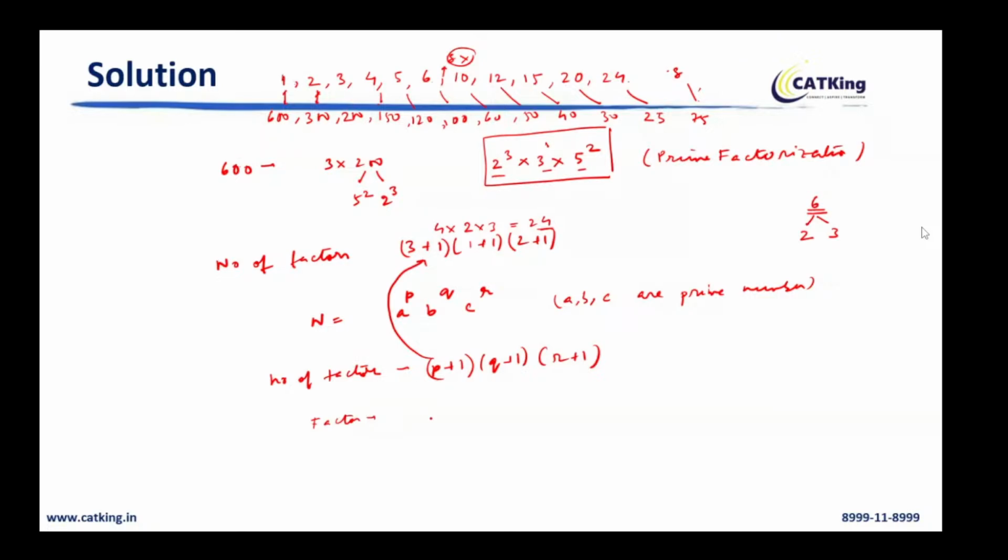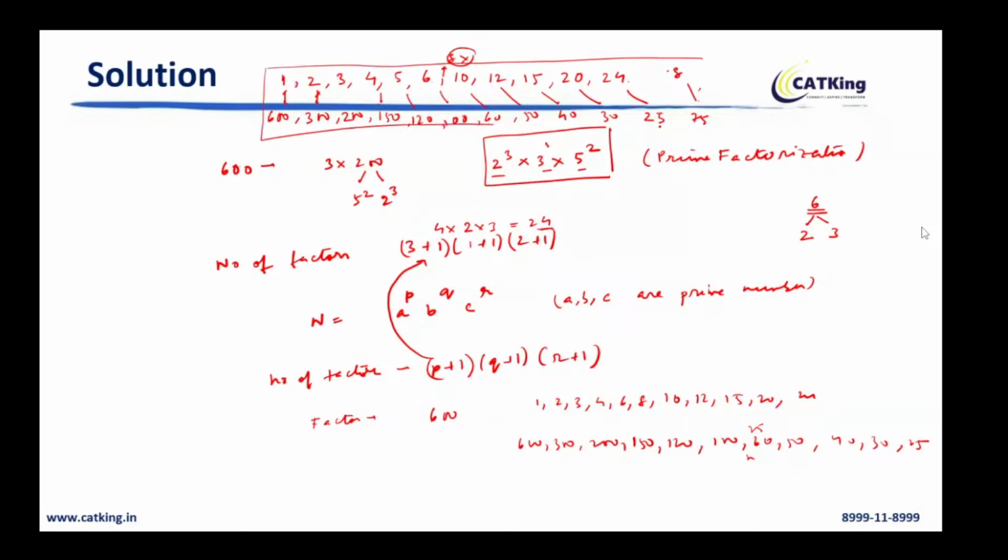Is this clear? So factors of 600 are 1, 2, 3, 4, 6, 8, 10, 12, 15, 20, 24. Again, the opposite will also be correct: 600, 300, 200, 150, 120, 100, 60, 50, 40, 30, 25, and there is also a 75 over here, 75. अभी समझ में आया मैं क्या बोल रहा हूँ? Now what I have written, see this is where I have written. ये इसमें I have written. How have I written? Okay, take numbers. See, how have I written is that I have broken.